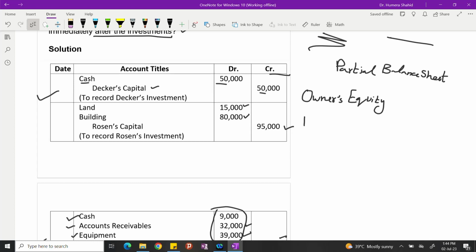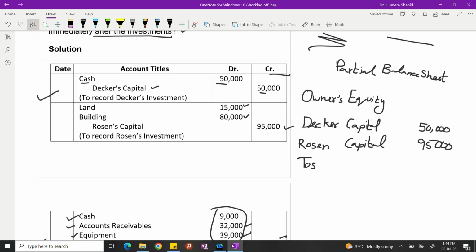Firstly we have Decker's capital. How much is that? That is 50,000. Then we have Rosen, how much is that? That is 95,000. And then we also have Toso's capital. That's 77,000.